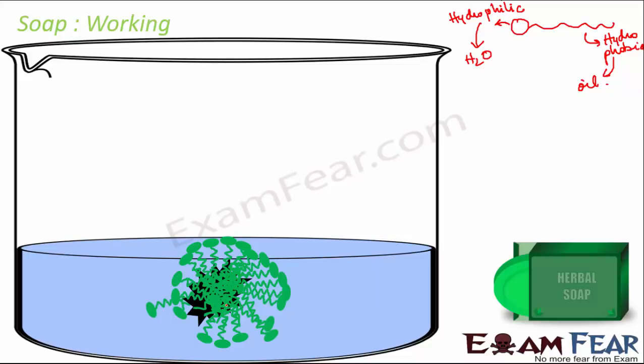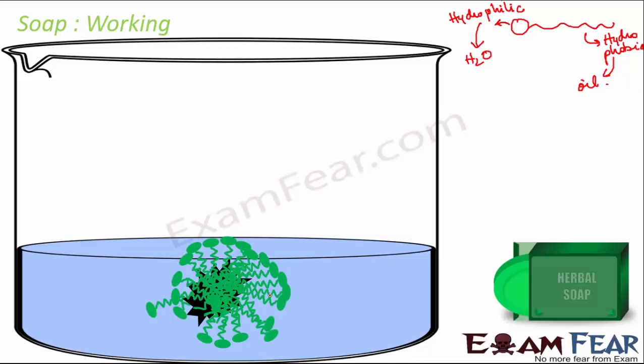Now since the other end of the soap is hydrophilic in nature, these round ends are dissolved in water. So as a result, this dirt which was trapped by the soap molecules is taken out from the clothes. Let's say you are washing your clothes in this water. So the dirt is taken out of the clothes, and since the other end dissolves in water, the dirt along with these soap molecules gets washed away with water, and that's how the dirt is removed from the clothes, and that's how a soap works.